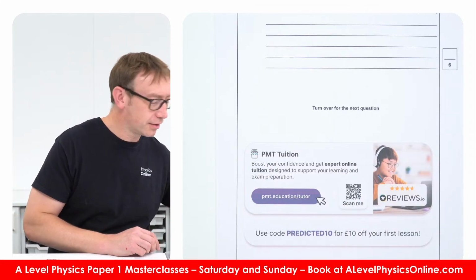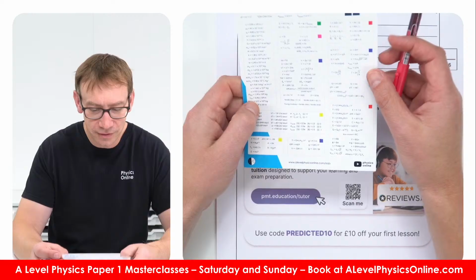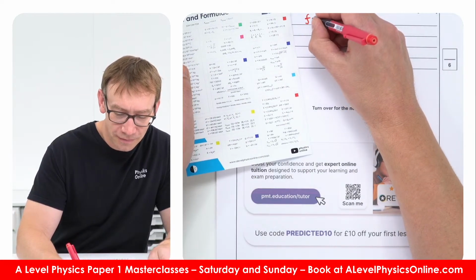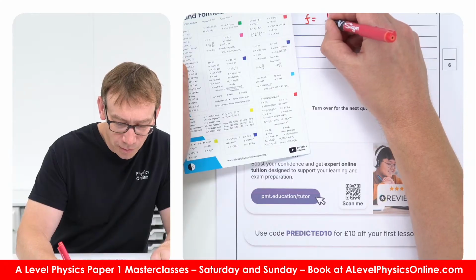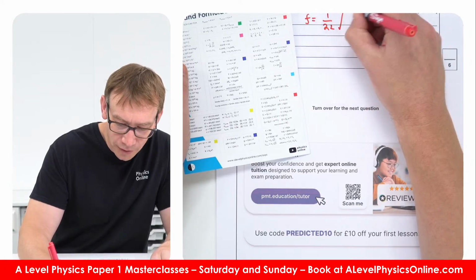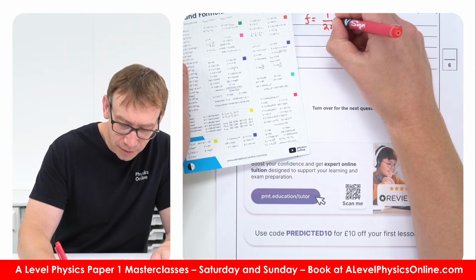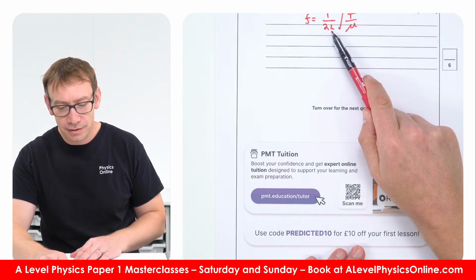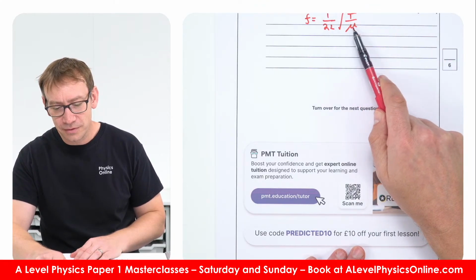So looking at what the equations are, it says here that the fundamental, or the first harmonic, is equal to 1 over 2L root T over mu. So they have the same length, being made from the same material.